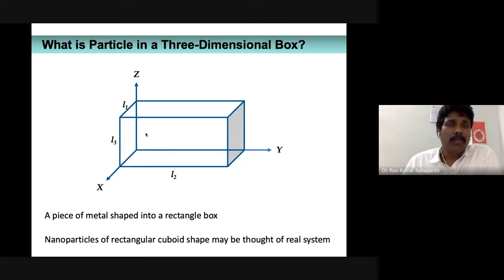Therefore, we have to really go down, only then can the quantum effects be observed. Therefore, the real system for this type of model problem is, I'm sure most of you, in some point in your BSc or when you attended some lectures, probably heard about it. It is what is known as a nanoparticle, and these days it is fairly easy to synthesize nanoparticles even in an MSc or BSc laboratory.